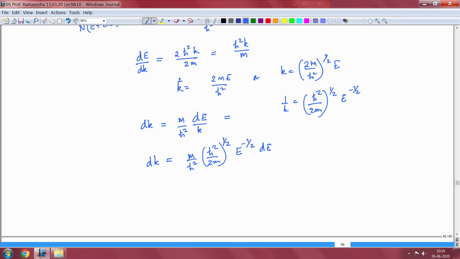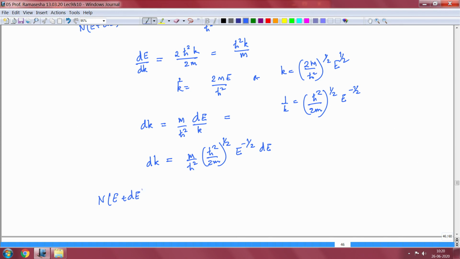So k is equal to m upon h cross squared times 1 to the power half, e to the power half. So 1 upon k is equal to h cross squared upon 2m to the power half times e to the minus half.